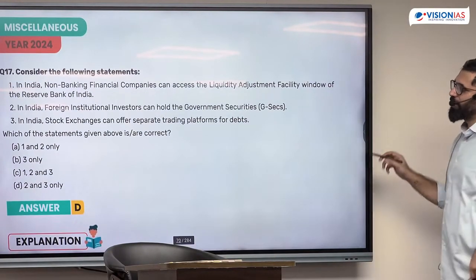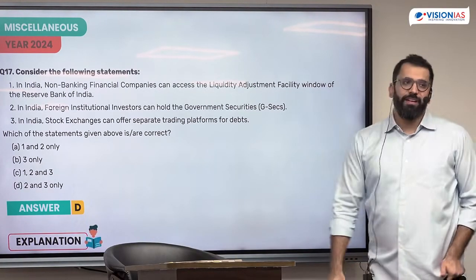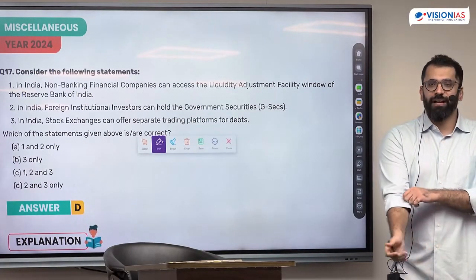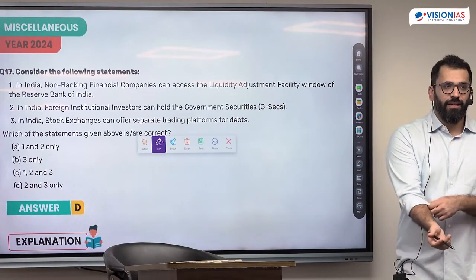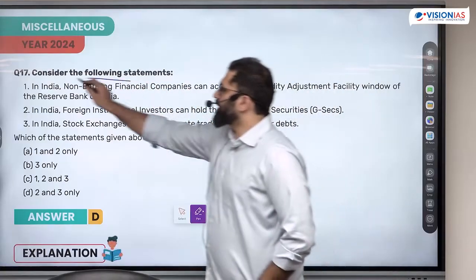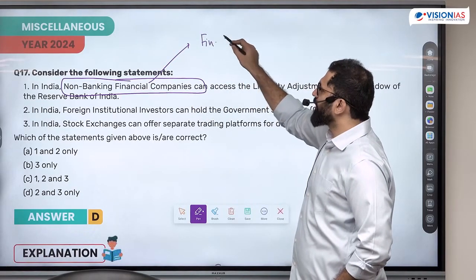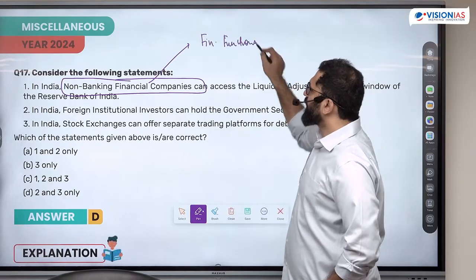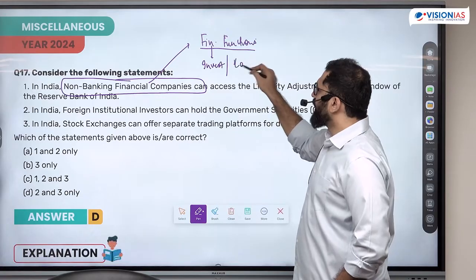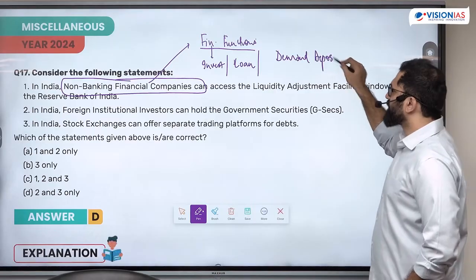Consider the following statements. In India, NBFCs can access the liquidity adjustment facility of the Reserve Bank of India. What is an NBFC? What is a non-banking financial company? Core banking functions is what? The biggest difference between a bank and an NBFC is that NBFCs perform financial functions. That is, they can help you invest money. They can help you provide a loan, but they do not accept demand deposits.